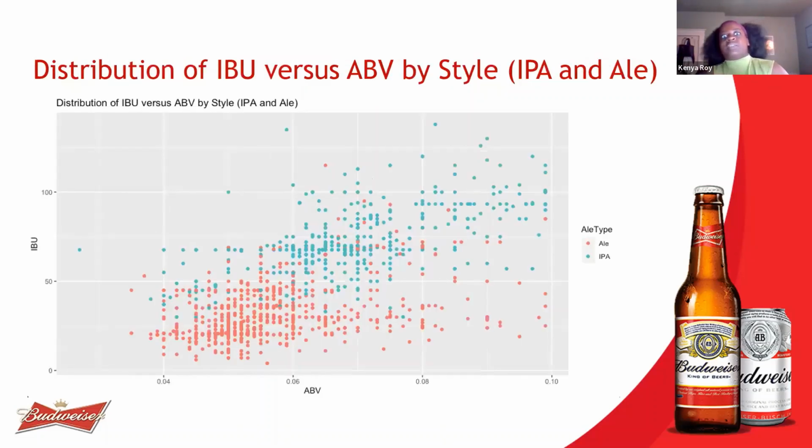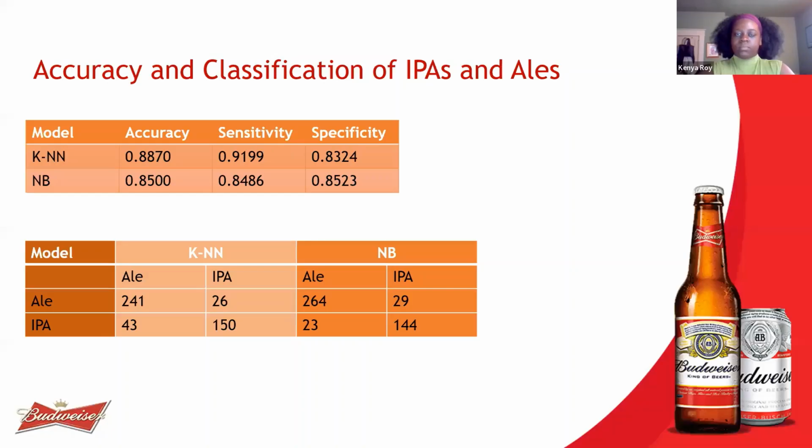At your direction, we looked at IPA and Ale, looking at the distribution of IBU versus ABV. We found that IPAs had higher IBUs and ABVs, and ales had lower IBUs and ABVs. We used both KNN and naive Bayes models to get a better sense of classification to confirm what we thought we saw in the last plot. In the end, we found that naive Bayes produced more accurate classifications of ales and IPAs, and it fit the data set better to confirm what we saw.